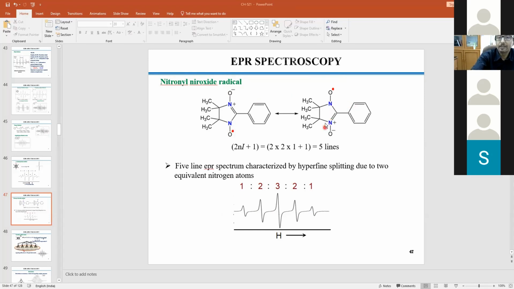That means that one time you can consider the radical here, another time you can consider the radical here. These two are resonating forms. Now we know that, that means the EPR time scale. This is very important. Spectroscopy is always guided by its own time scale. So if you cannot trap anything, that means that phenomenon is beyond the detection time scale of that instrument. If things are much faster, whatever phenomenon you consider, resonating, tautomerism, hydrogen bonding, transfer, if that takes place faster than the instrument lifetime, then naturally the instrument cannot fix it.